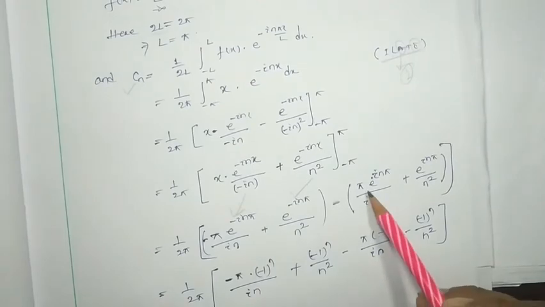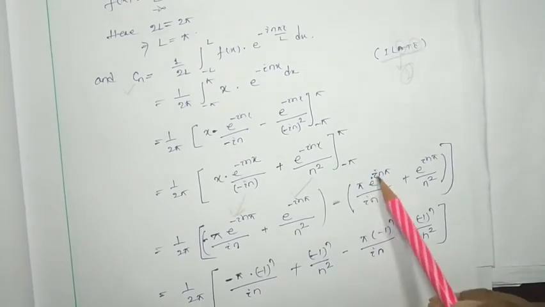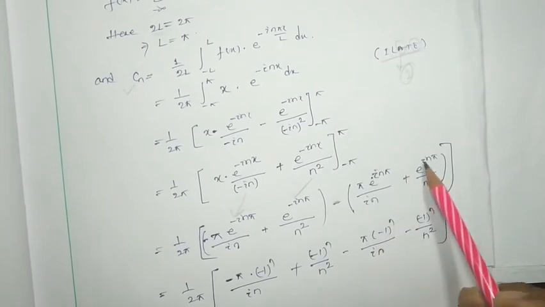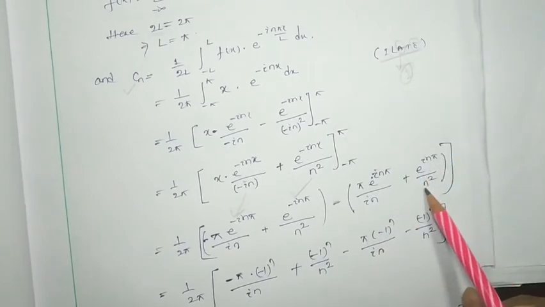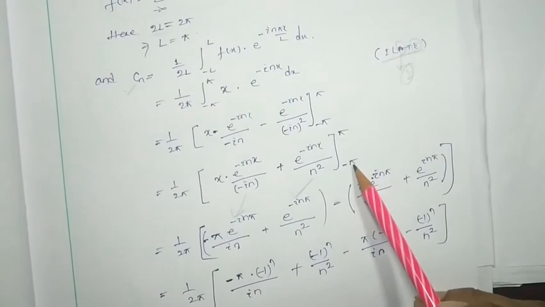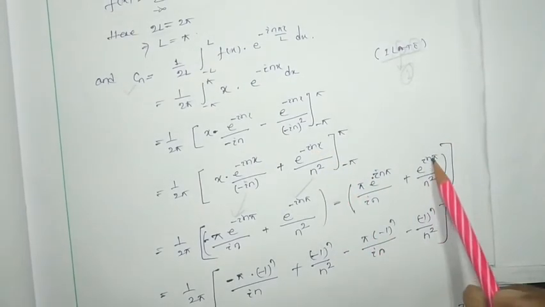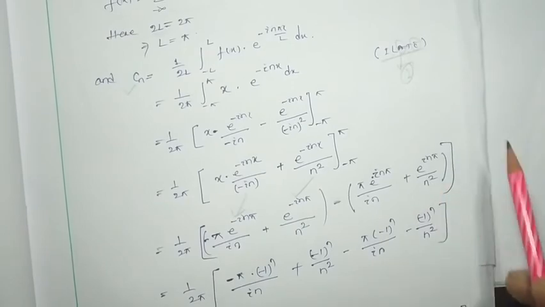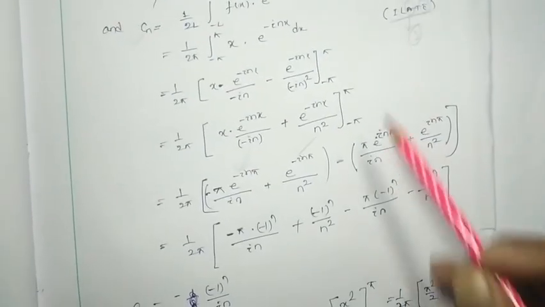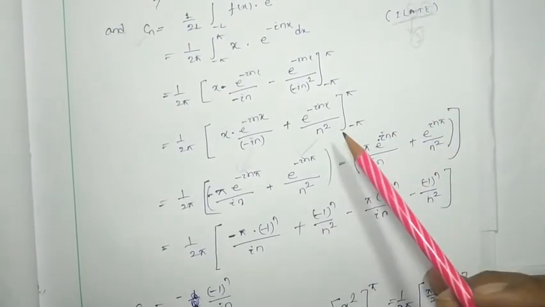Okay, so it will be pi e to the power i n pi by i n plus e to the power i n pi by n square. If we have to put pi here, so e to the power plus i n pi by n square. Okay, simple. See, here I am going to explain once again.